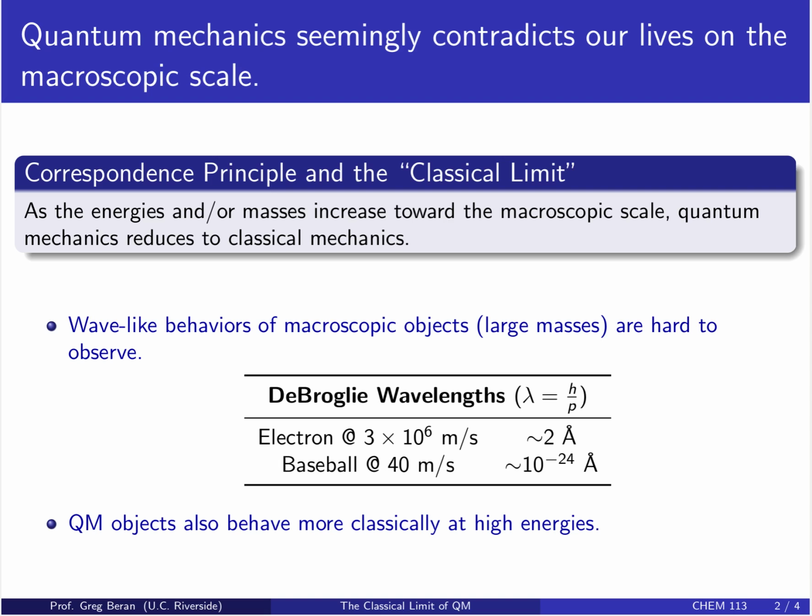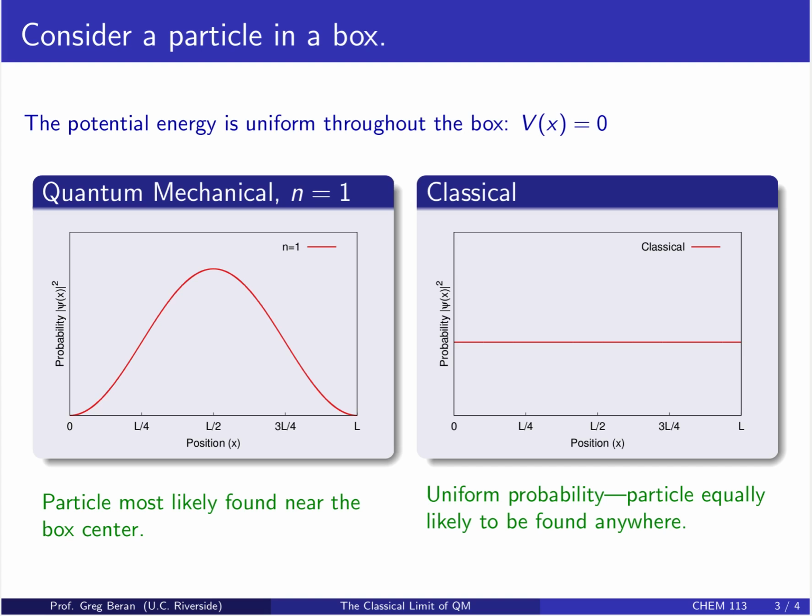Quantum mechanical objects also behave more classically at high energies. To see this, consider a particle in the box. The potential energy inside this box is uniform. It's zero everywhere in the box. And so from a classical perspective, you would think that the particle inside that box would be equally likely to be found in any part of the box. There's no particular reason it should prefer the side of the box or the edge of the box or anything like that. And so you see the figure on the right showing the probability distribution for the particle in the box.